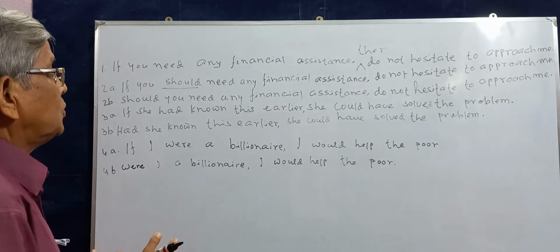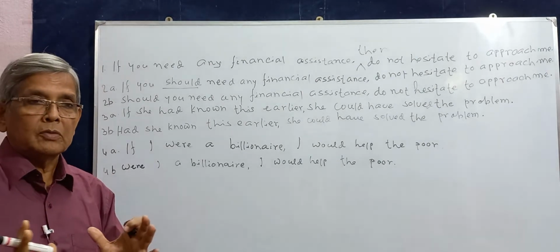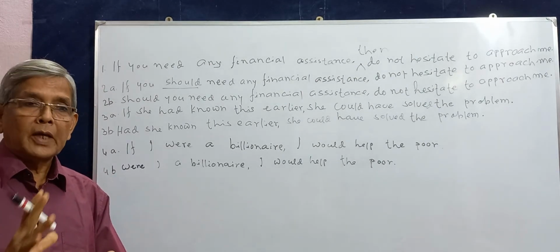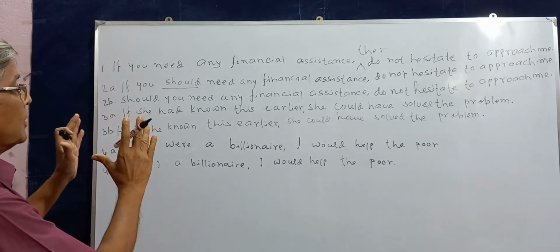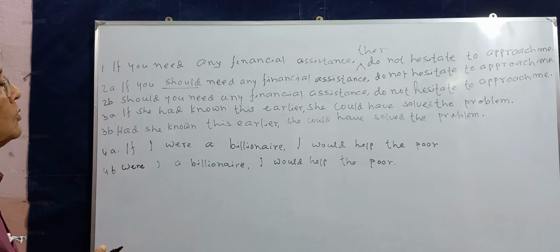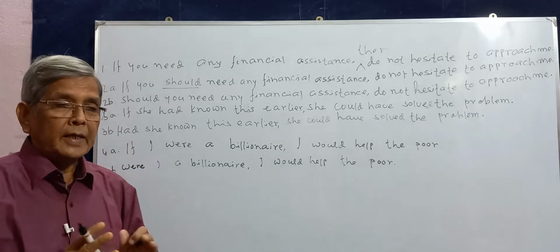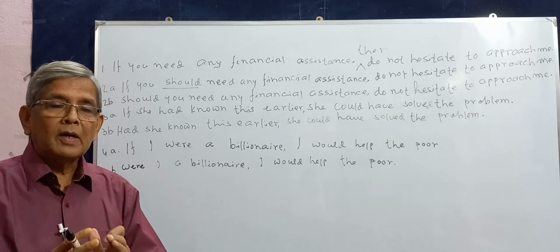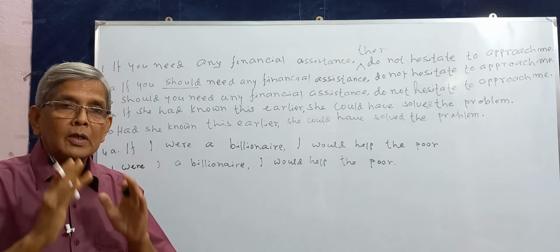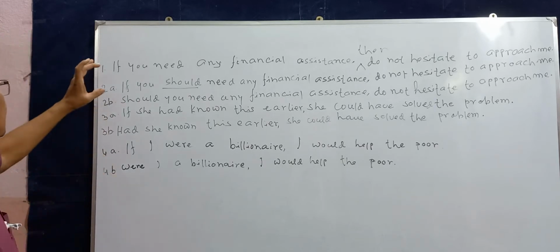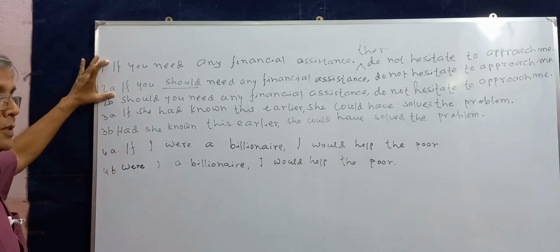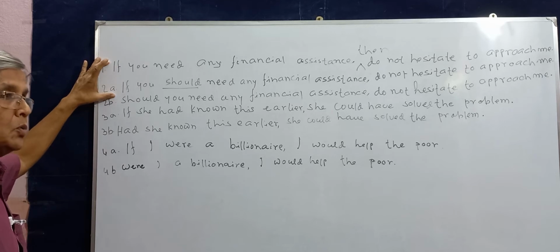Now, if we like to, we can reverse the positions of the two clauses. That is, we can mention the principal clause first and then the subordinate clause. Do not hesitate to approach me if you need any financial assistance. And then we must not place any comma or use the word then. Now, let us try to understand the difference between the two sentences, number 1 and number 2.